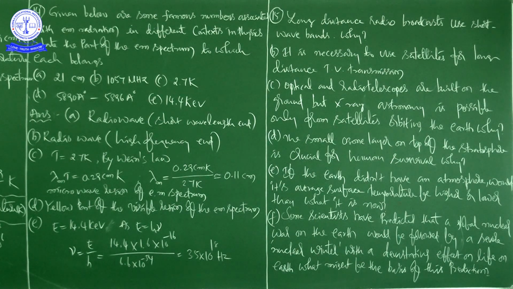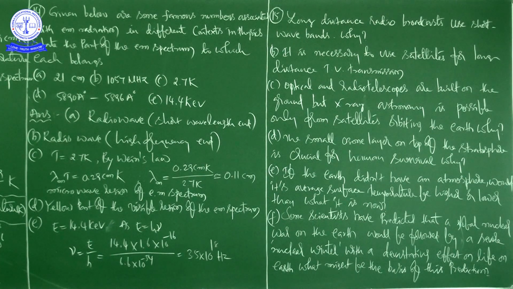But what I am saying here is, if the earth did not have an atmosphere, what happens to the surface temperature of the earth, whether it increases or decreases? We can say that the earth radiates infrared waves which are reflected by the gases in the lower atmosphere. This phenomenon is called the greenhouse effect.